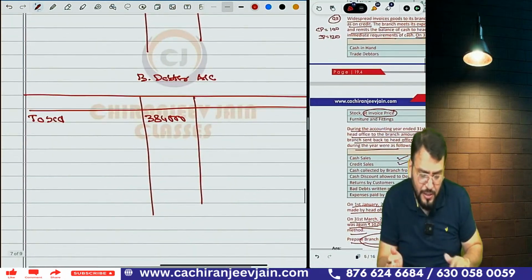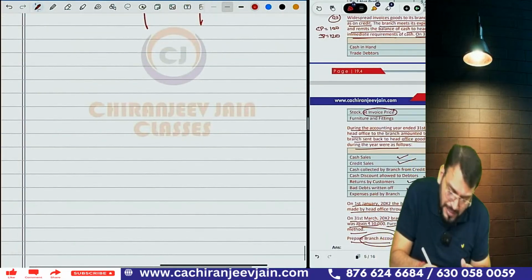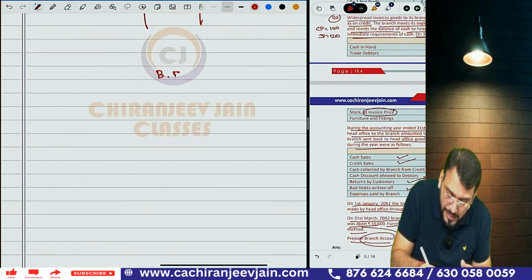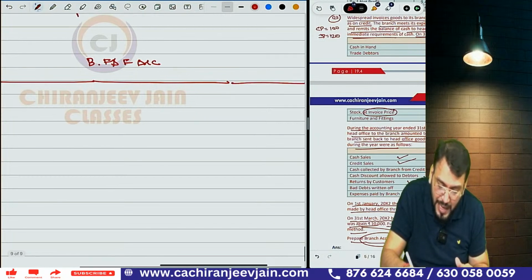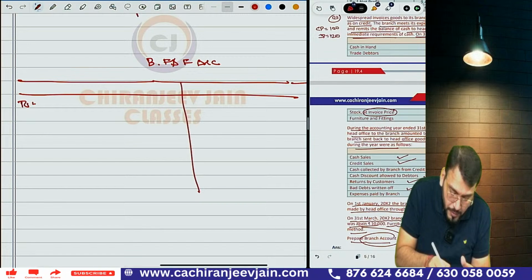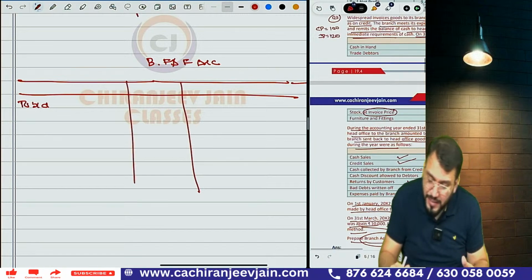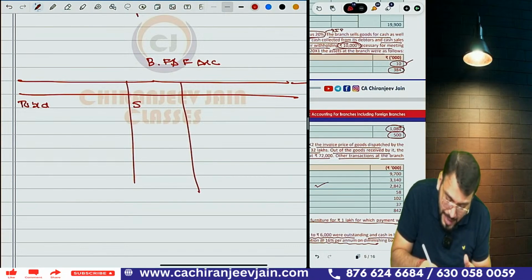Then furniture and fitting. So you can prepare branch furniture and fitting account also. Correct, but it is not required. But let us prepare it, suppose they say prepare this also. So I am also explaining how to prepare branch fixed asset account. The opening balance given is how much? To balance brought down, the opening balance is 5 lakh.